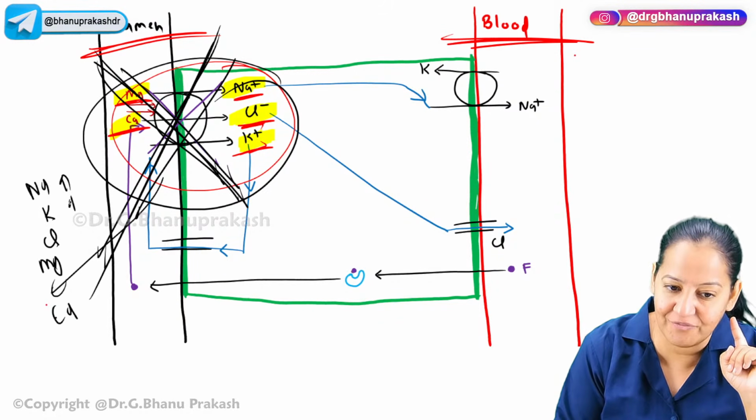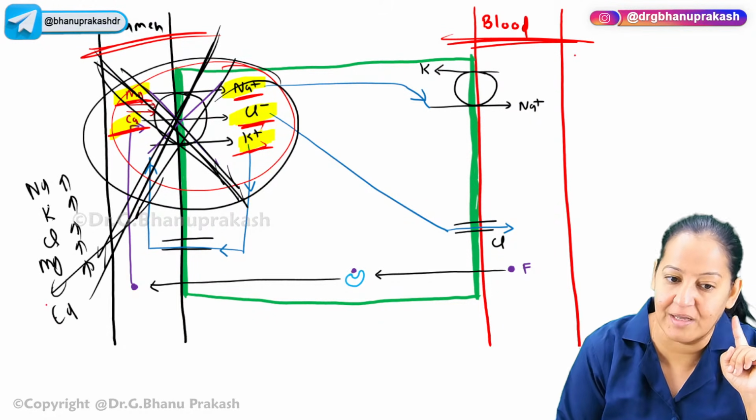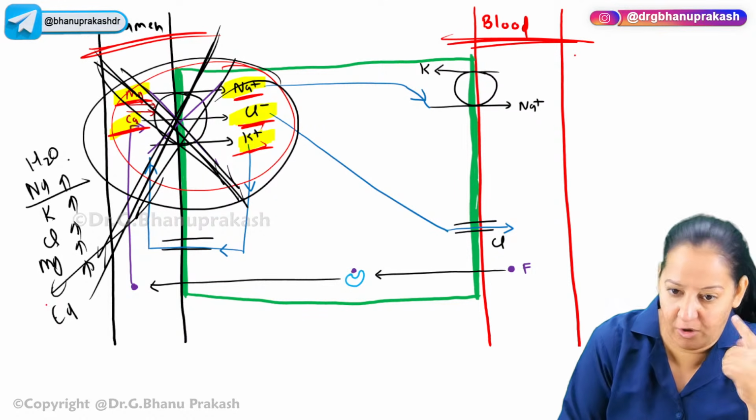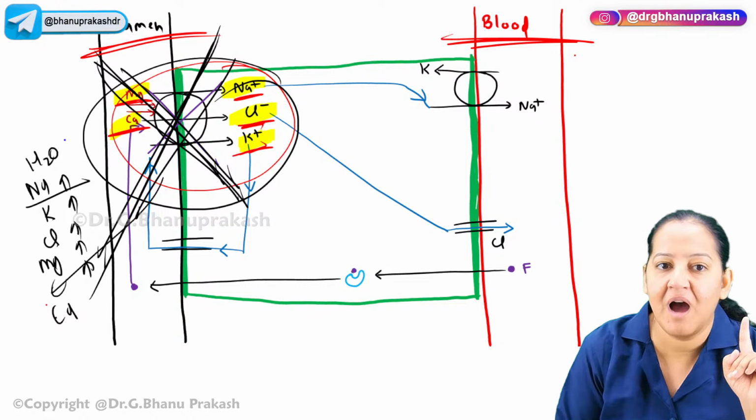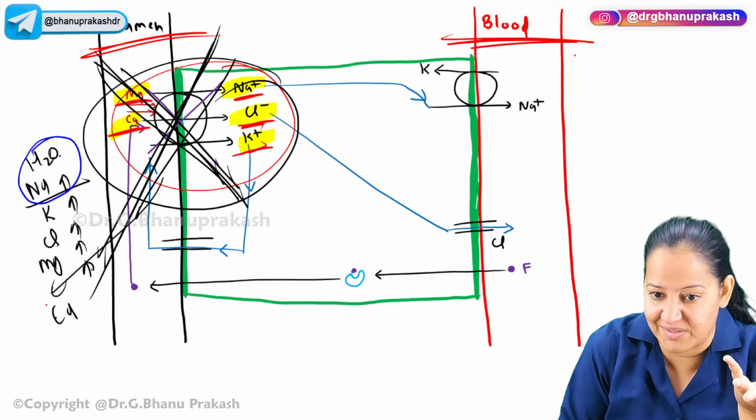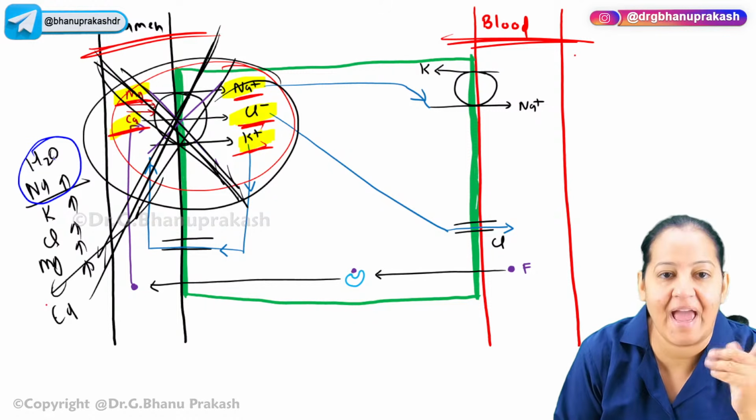So the concentration of these 5 will be high in the urine. Wherever sodium goes, water follows. Water always follows sodium. I want to excrete only these 2 as a diuresis. I know what the definition of diuretic is: excretion of sodium and water.